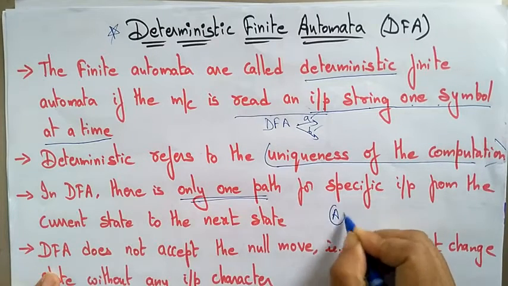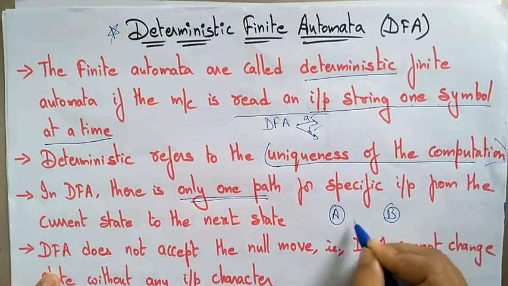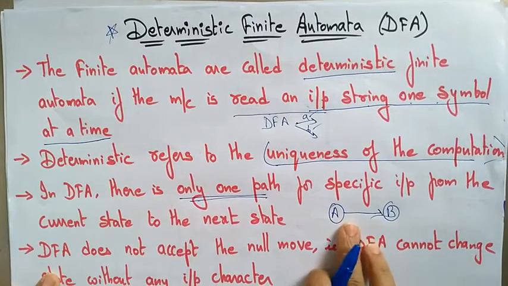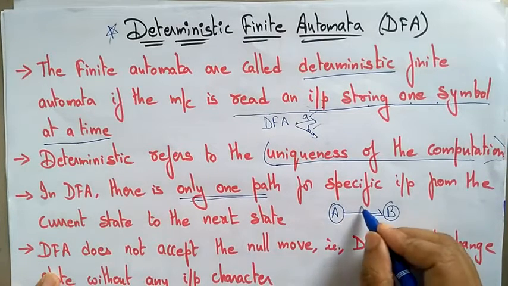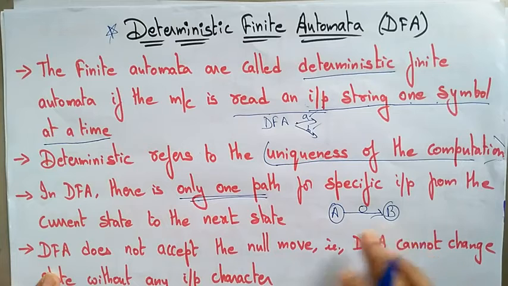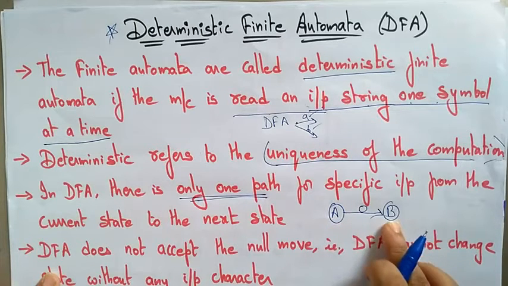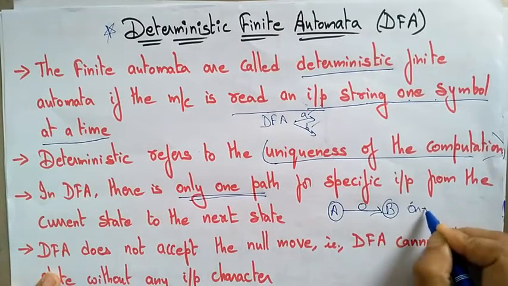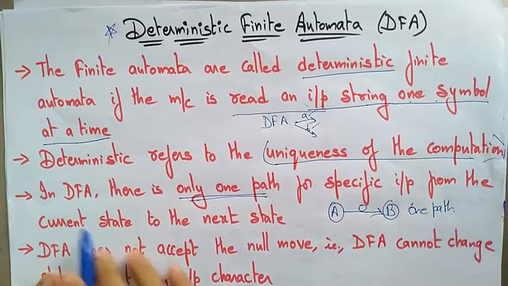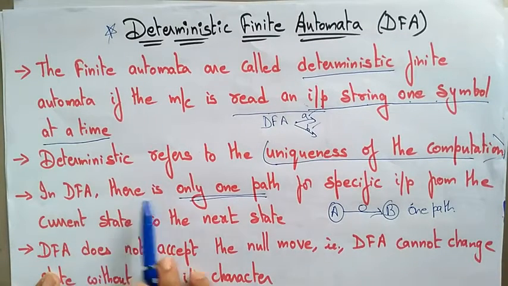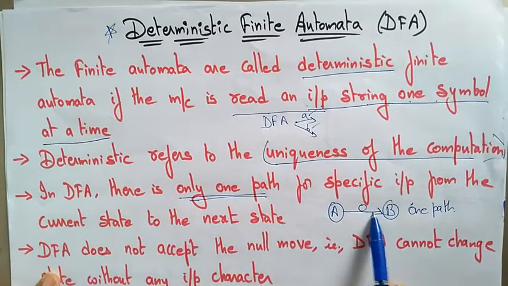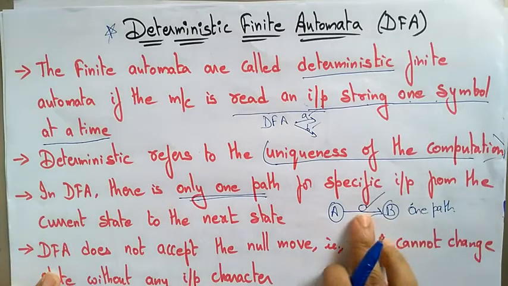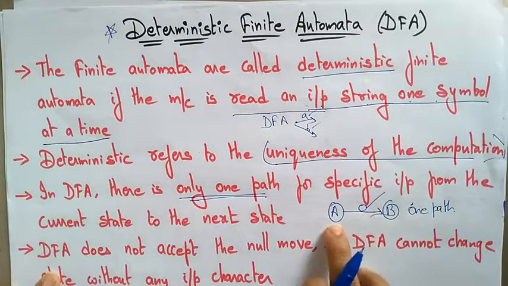Suppose I want to go from A to B, there will be only one path. If the input 0 is there, it can go only to B, from the current state to the next state. That is only one path. So remember that in DFA, there is only one path for a specific input from the current state to the next state.